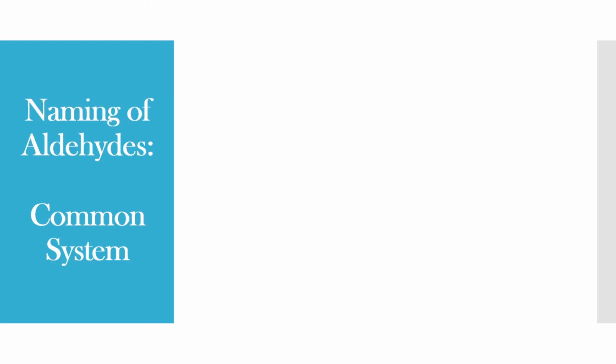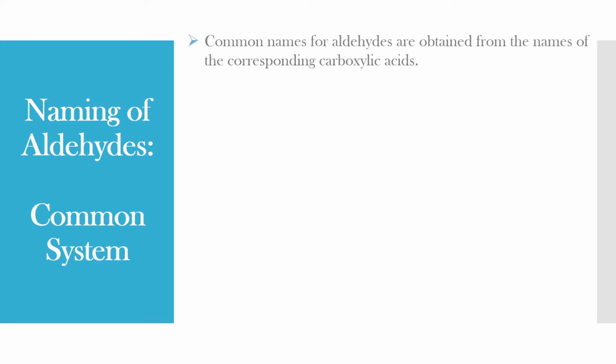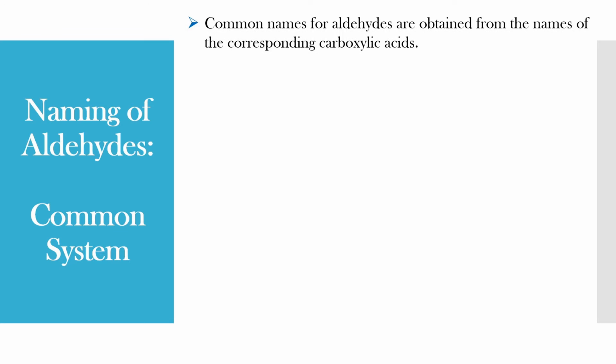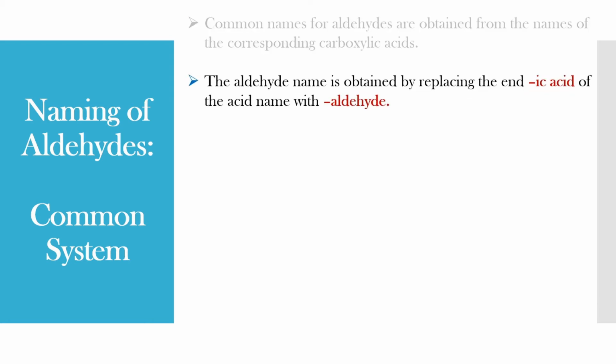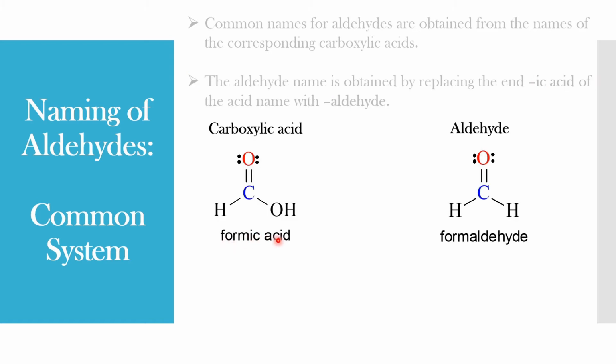Now let us understand the naming of aldehydes under the common system. Common names for aldehydes are obtained from the names of the corresponding carboxylic acids. The aldehyde name is obtained by replacing the ending ic acid of the acid name with aldehyde. This is the example of formic acid. In formic acid, if OH is replaced by hydrogen, it becomes formaldehyde.